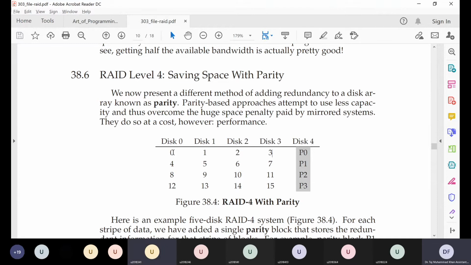Okay. Similarly, for bit 1 in disk 0, bit 1 in disk 1, bit 1 in disk 2, bit 1 in disk 3, we'll have bit 1 on disk 4, which will store parity information about these 4 bits on the 4 hard disks. Similarly, every set of 4 bits on these 4 hard disks would have a respective parity bit on the 4th hard disk.